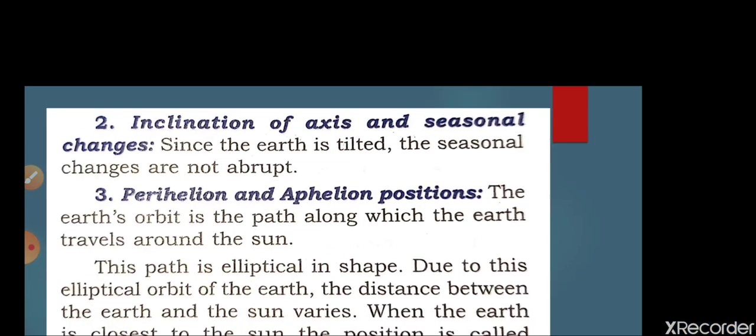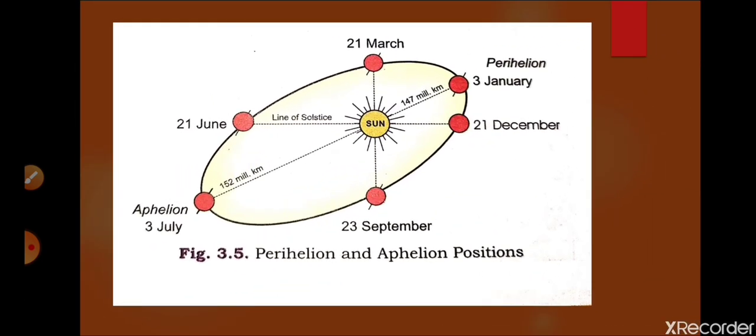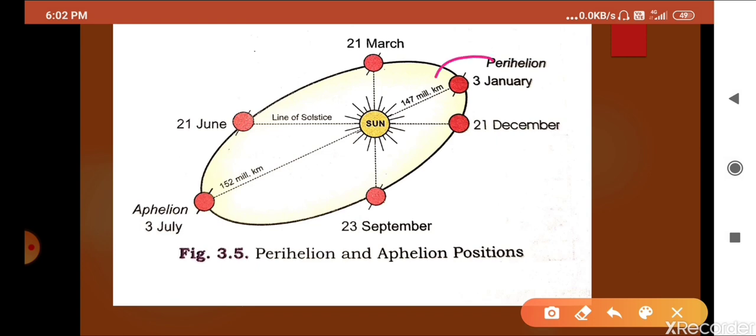Now we are going to discuss the next point, creation of heat zones. But first let this be clear: perihelion is this condition and this is aphelion, for the northern hemisphere and southern hemisphere. You can say that this is 147 million kilometers, and this is 162 million kilometers. So one is near to the sun and the other is away from the sun. This position may be there for one hemisphere and the other position for the other hemisphere.